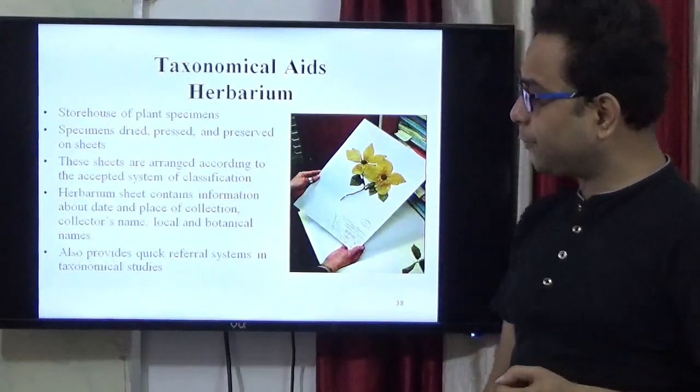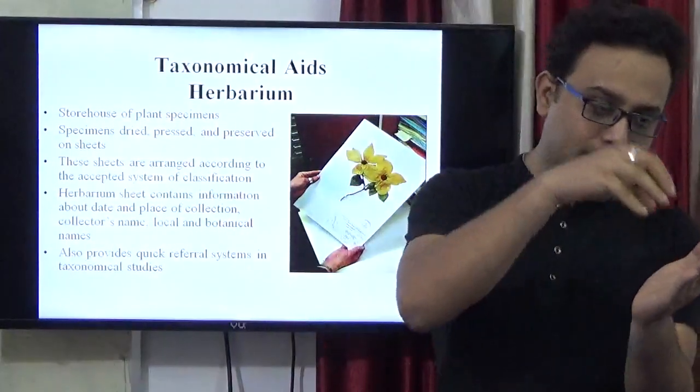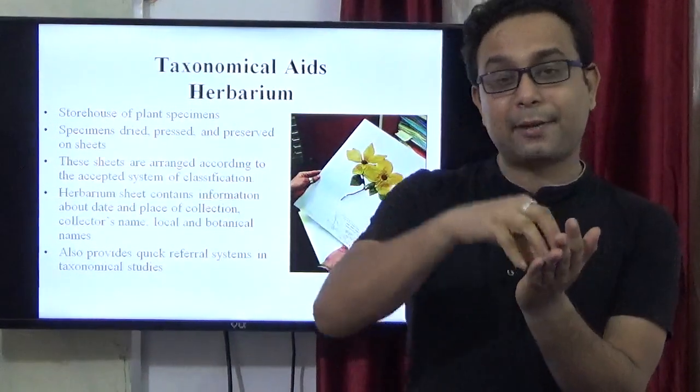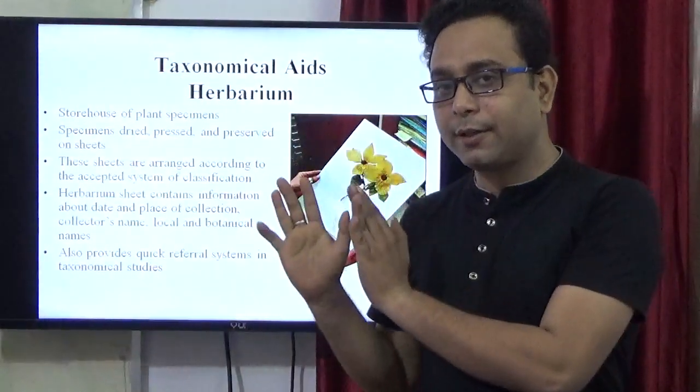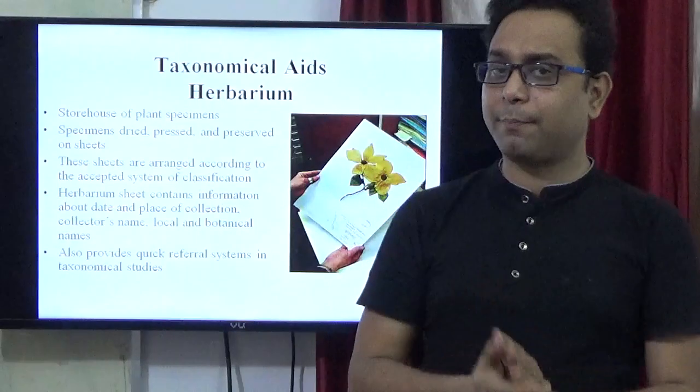What is a herbarium? A herbarium is a collection of plant specimens where we preserve dead plant specimens, not living ones. How are herbaria prepared?